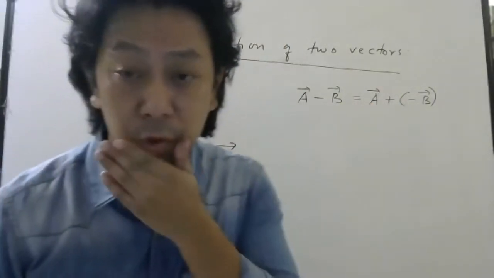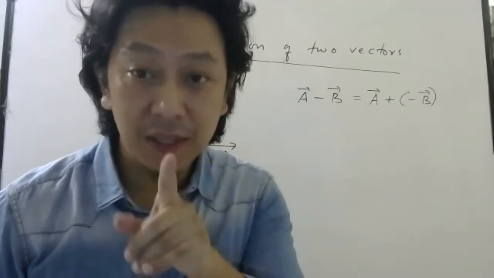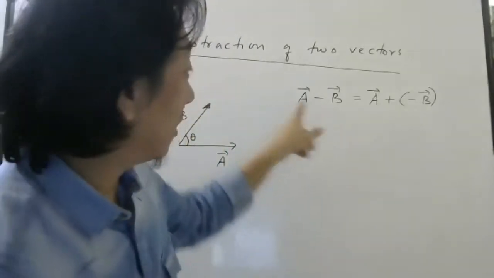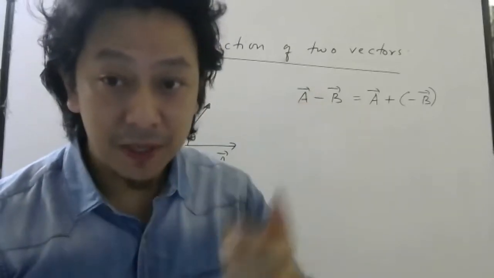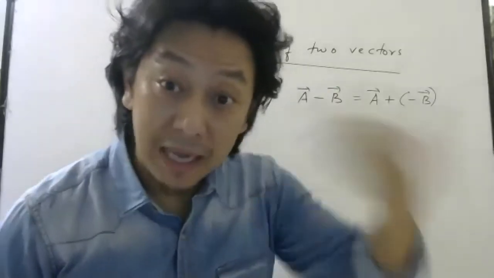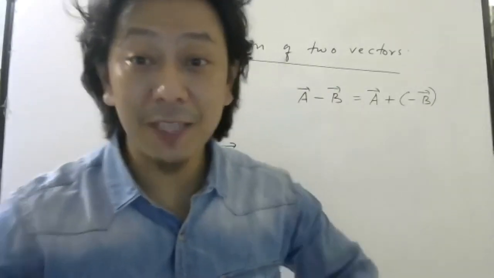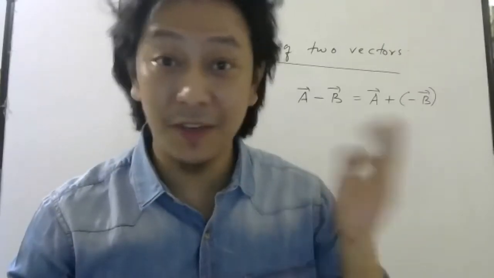So listen carefully. When they say subtract A bar and B bar, it means you can add A bar with minus B bar. And minus B bar means a negative vector. Negative vector I have taught you in the previous classes.